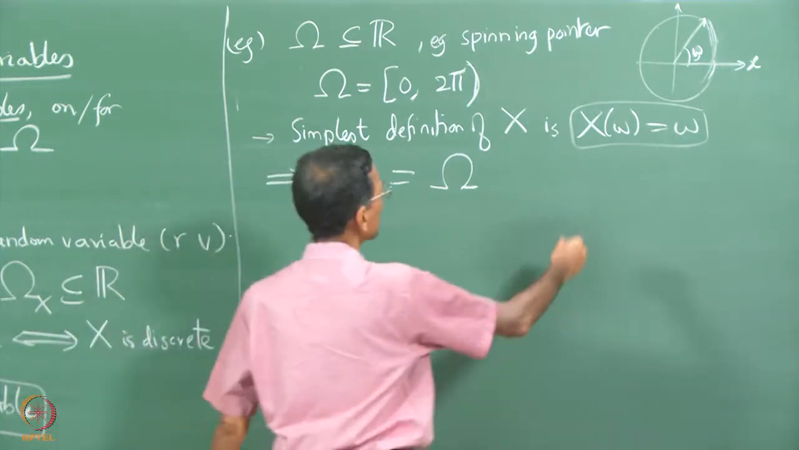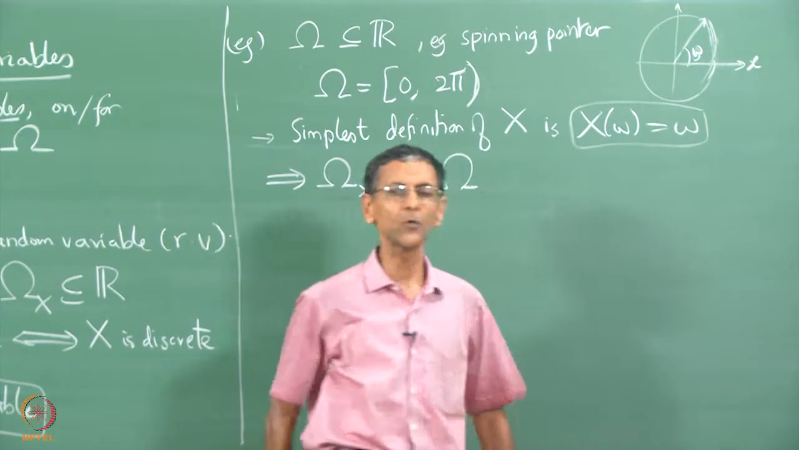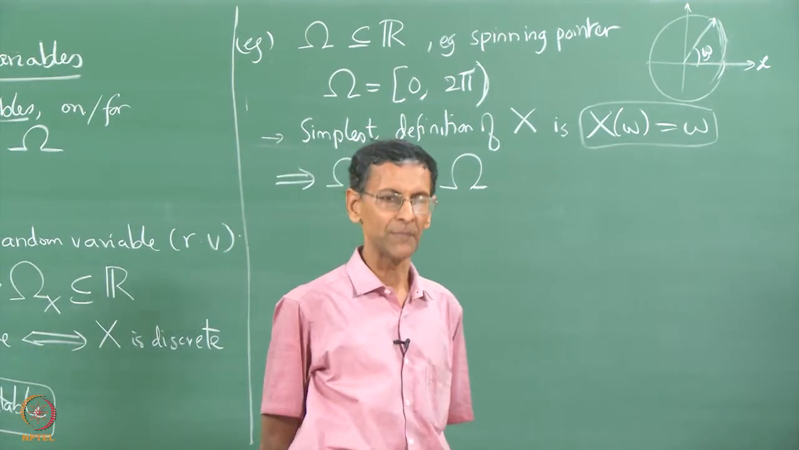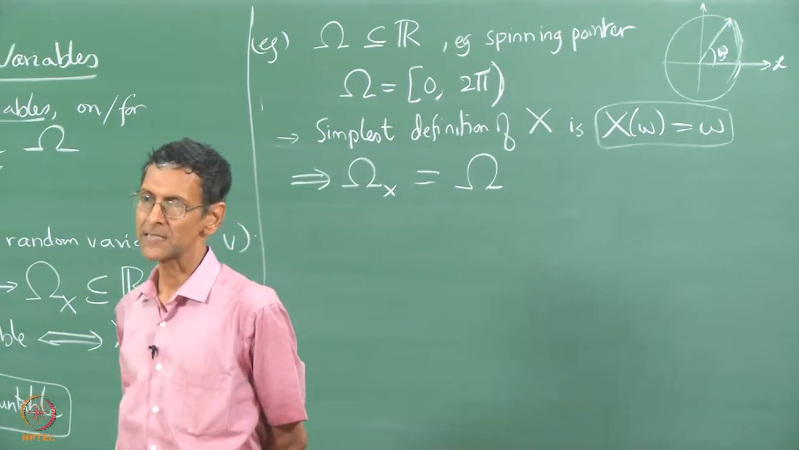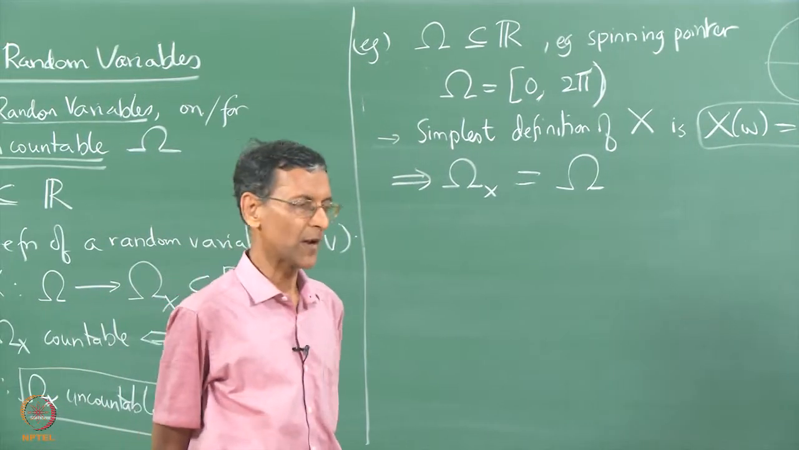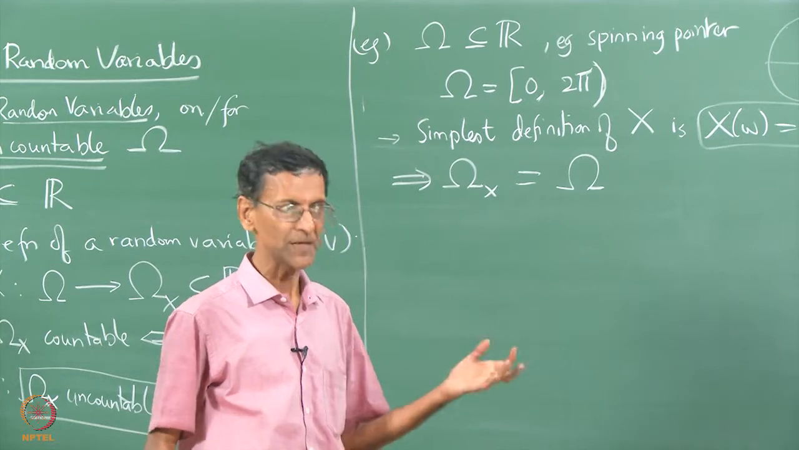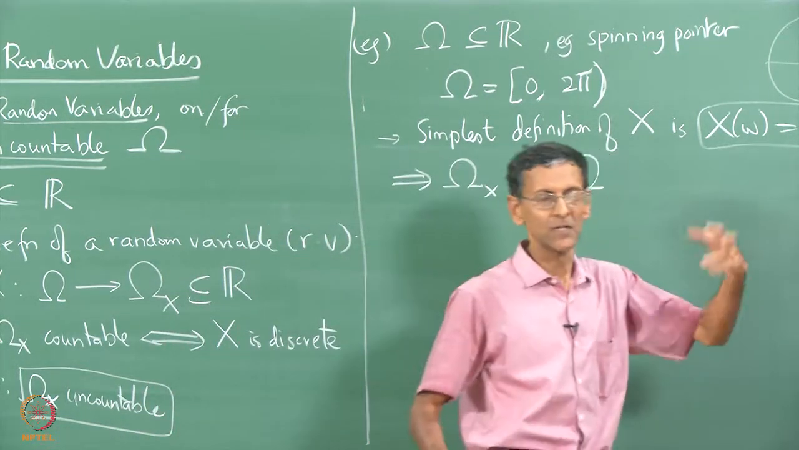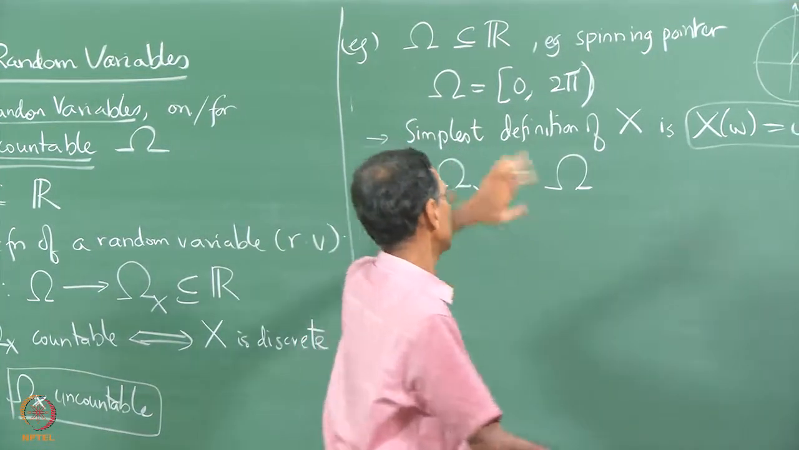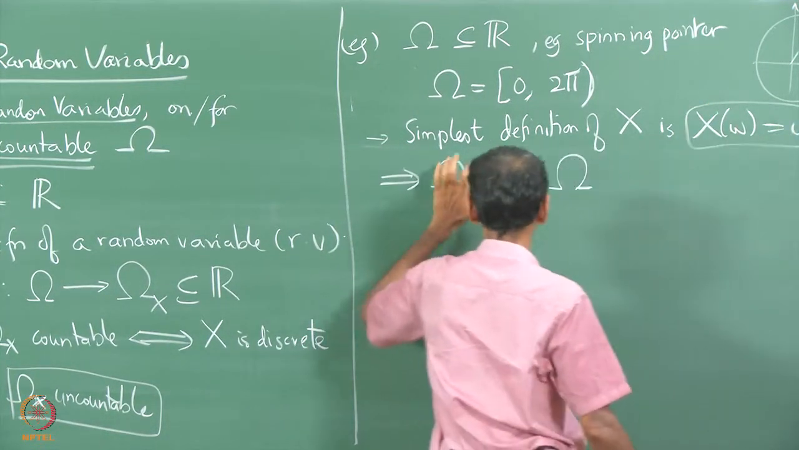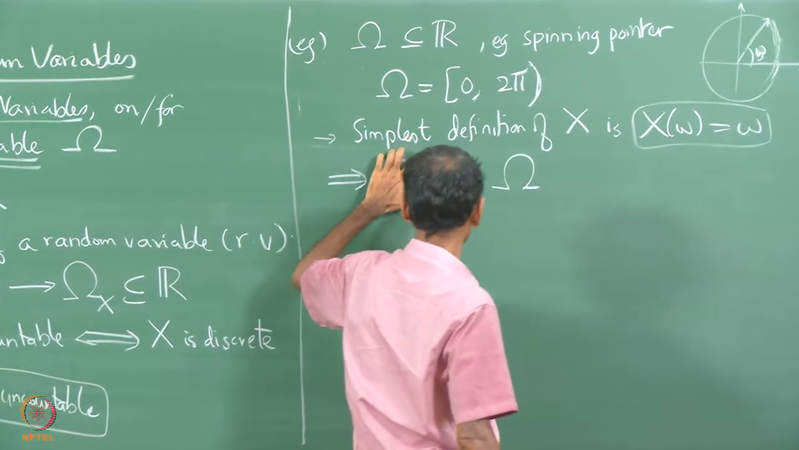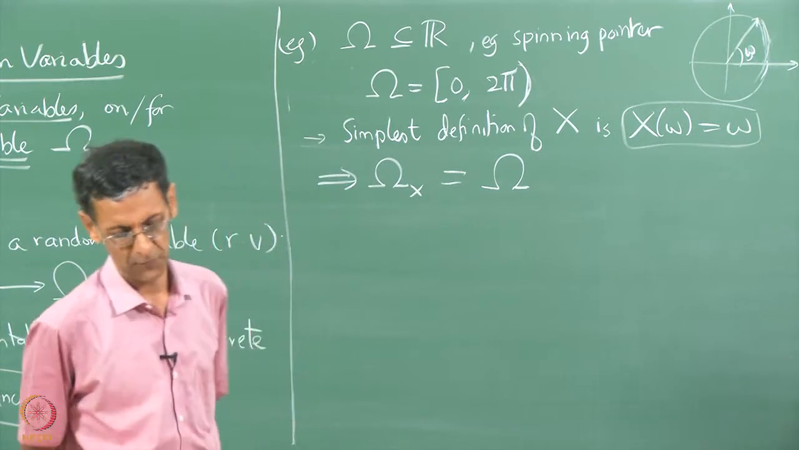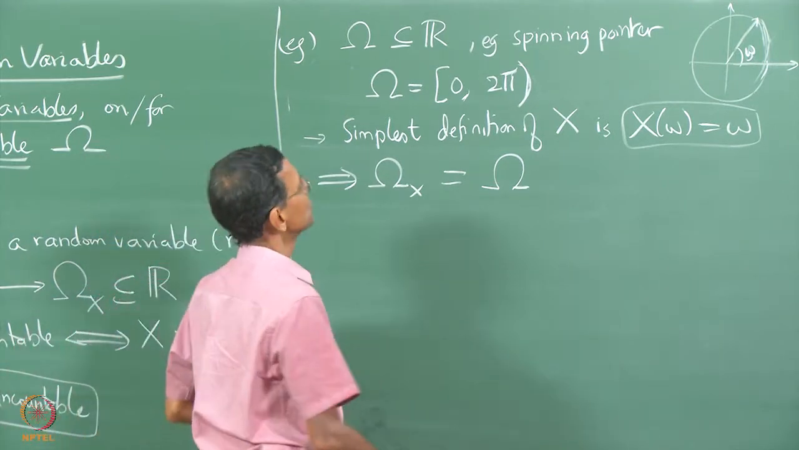And it need not necessarily be only a spinning pointer. I could have a linear experiment where I could be measuring the distance from some origin, and that could be measured in an uncountable fashion, instead of in a discrete manner. And if I define this x of omega to be omega, then automatically the set of values taken by x becomes the same as the sample space itself. Okay.